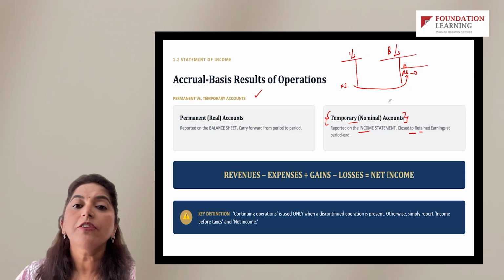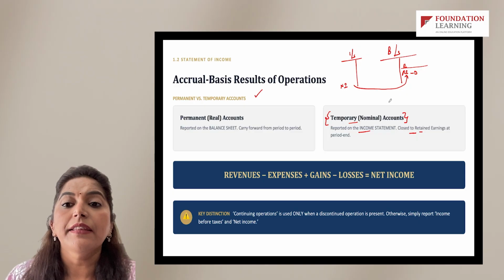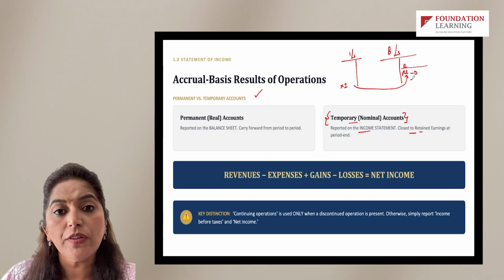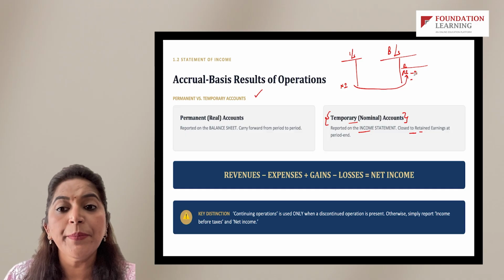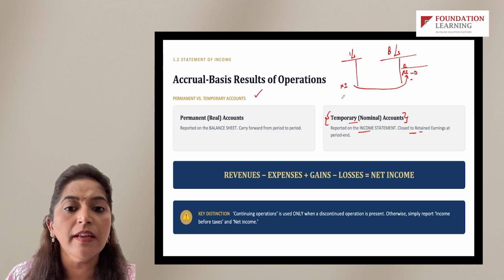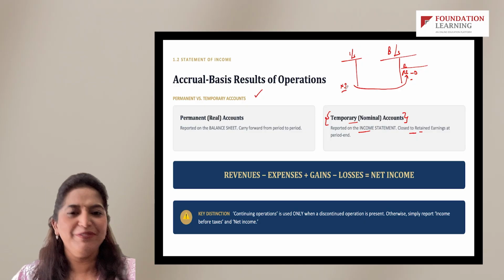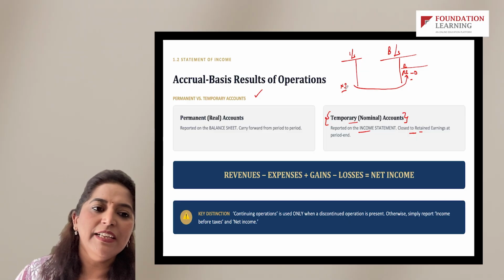Many times the questions will test you on which journal entry is passed when a dividend is declared. A dividend declaration impacts retained earnings, not net income, right?